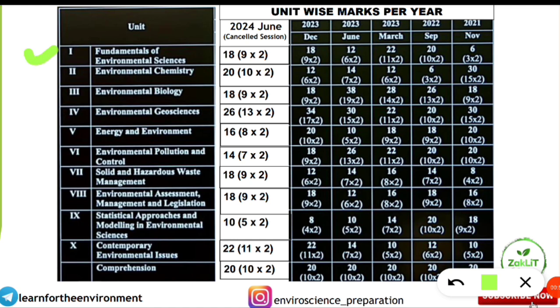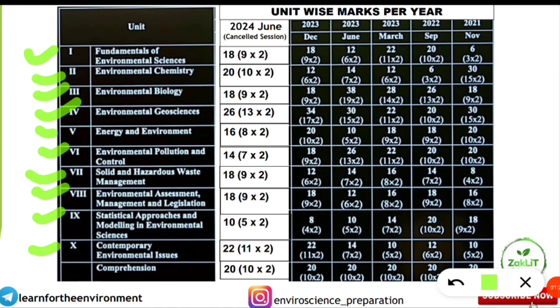Unit 1, Fundamental of Environmental Sciences. Second unit, Environmental Chemistry. Third, Environmental Biology. Environmental Geoscience is the 4th unit. Energy and Environment, 5th unit. 6th unit is Environmental Pollution and Control. 7th is Solid and Hazardous Waste Management. 8th is Environmental Assessment, Management and Legislation. Unit 9 is Statistical Approaches and Modeling in Environmental Sciences. And 10th is Contemporary Environmental Issues.